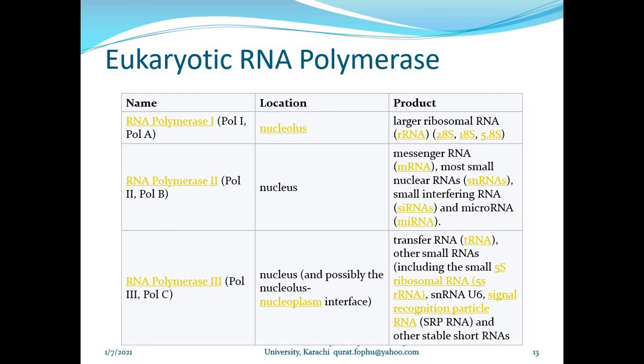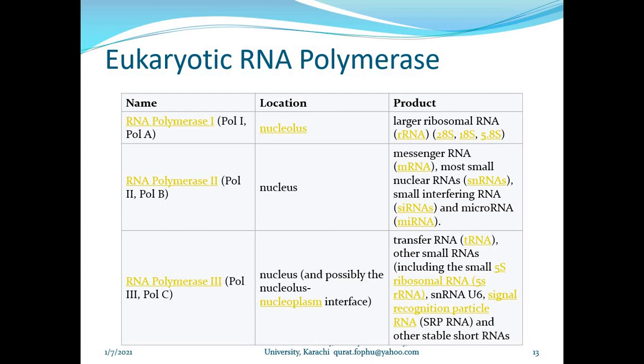Prokaryotes have only one important RNA, that is the messenger RNA, and this messenger RNA is synthesized in the prokaryote by only one enzyme, that is RNA polymerase. This RNA polymerase of prokaryote consists of five different subunits.